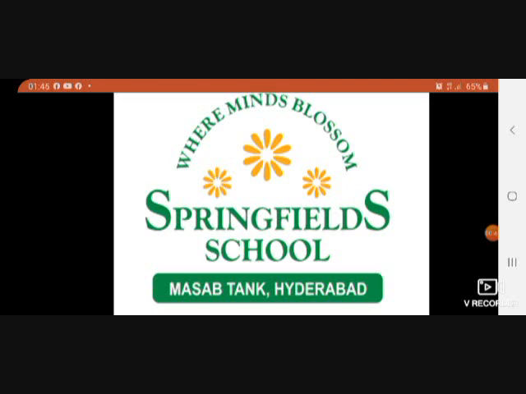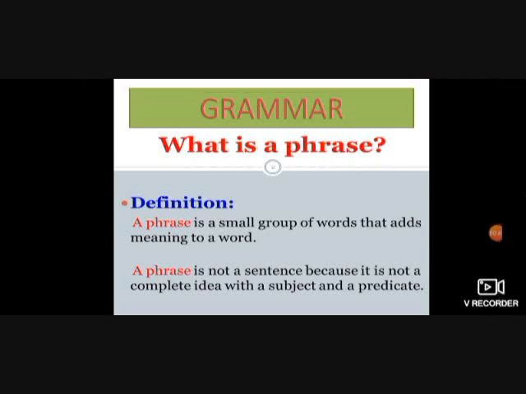Okay, now coming to the grammar part of our lesson. In Unit A, the grammar which we will be dealing with is about phrase. What is a phrase? A phrase is a small group of words that adds meaning to a word. Basically, a phrase will not give a complete meaning because it is only a group of words. It is totally incomplete without the subject and the predicate. A phrase is not a sentence because it is not a complete idea with a subject and a predicate.